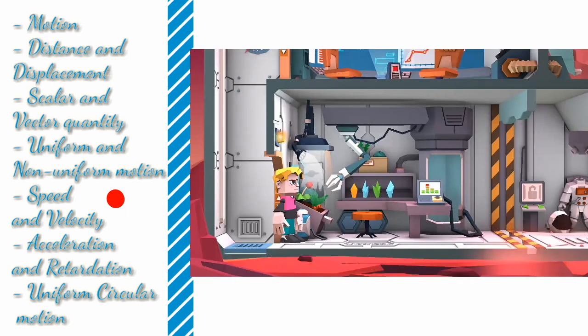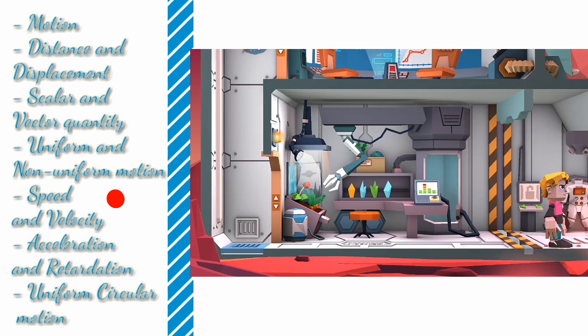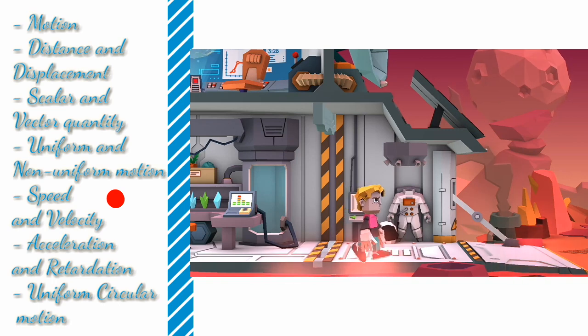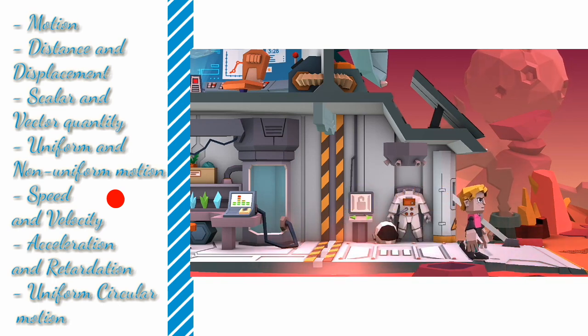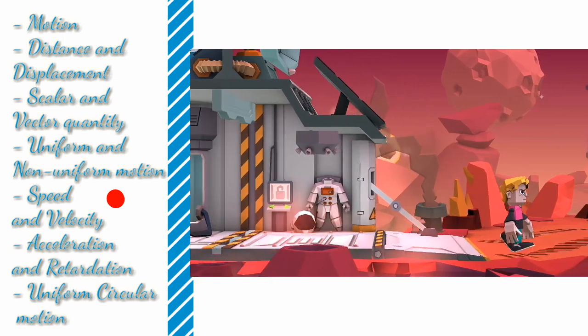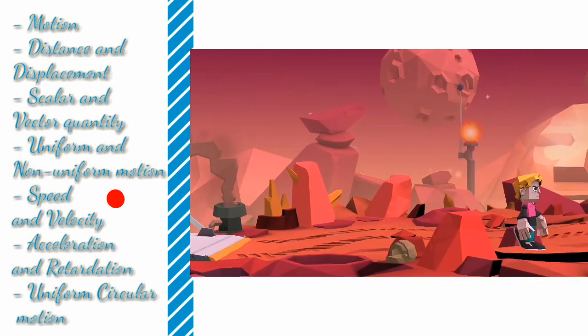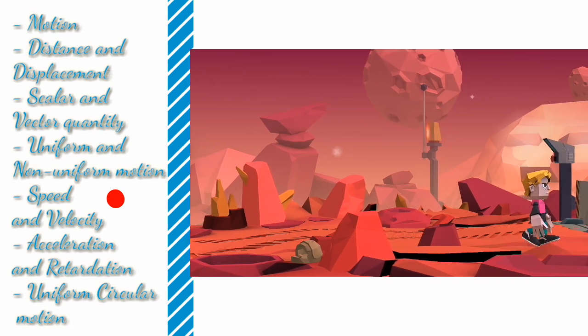And now let's come to speed and velocity. The speed of a body gives us an idea of how slow or fast that body is moving. We can observe speed in this video which I am going to show you. In this video the first person is moving slow and after some time he is speeding up. He is moving fast. From this we can observe the speed.